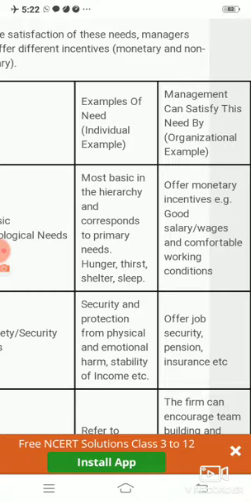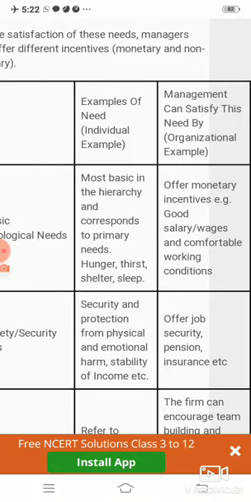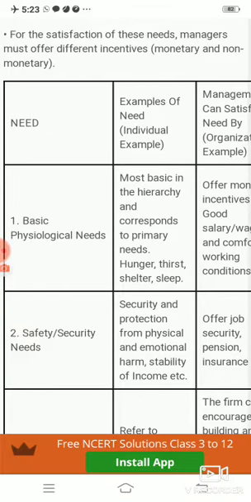So in the context of organizational structures, how can we fulfill these primary needs or basic physiological needs like hunger, thirst, shelter or sleep? For this we can provide them a good monetary incentive. If an organization offers a good monetary incentive, meaning good salary, good wages, and a comfortable working condition, then we will be able to fulfill the basic physiological need of a human being. So this is the first need in the table of Abraham Maslow.